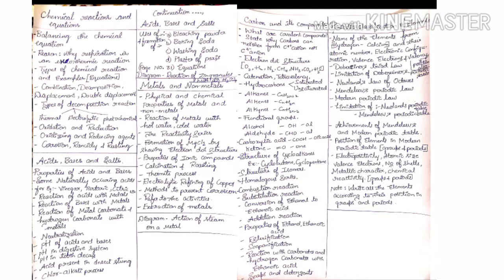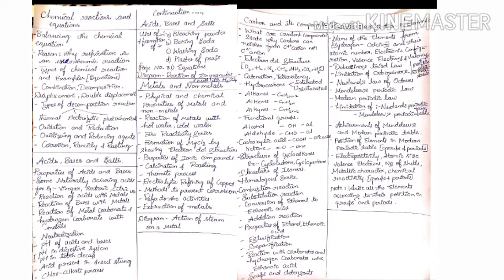methane, ammonia, carbon dioxide and hydrogen sulfide. Very important. Sometimes they may also ask you the electron dot structure of some of the functional groups. It is very easy to remember that. If you know the structural formula, it is very easy to write the electron dot structure, my dear children.